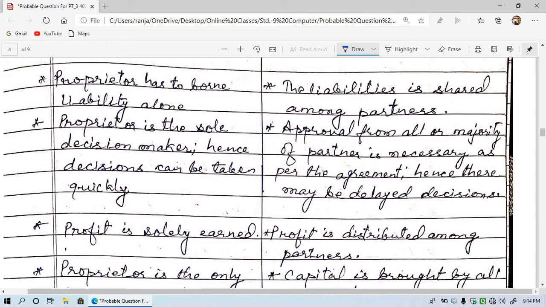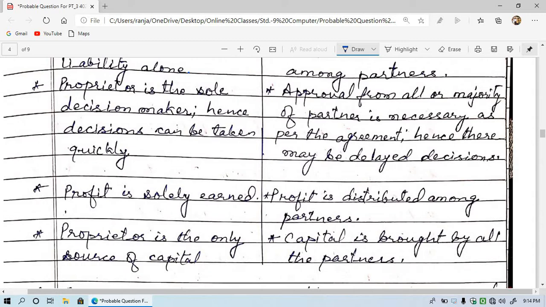Then the proprietor has to bear liability alone. Whatever the things are in the business, only one person is the owner, but here the liabilities are shared among the partners. Means all the partners share the liabilities.